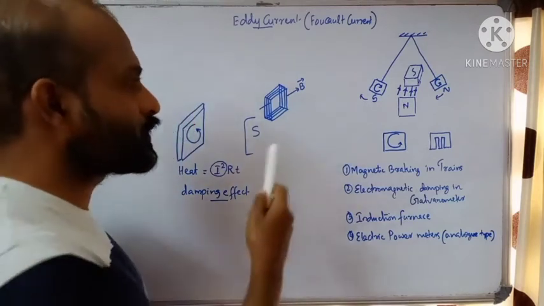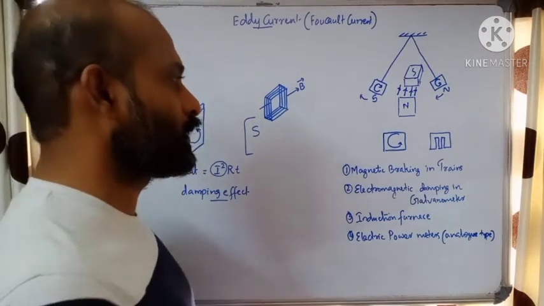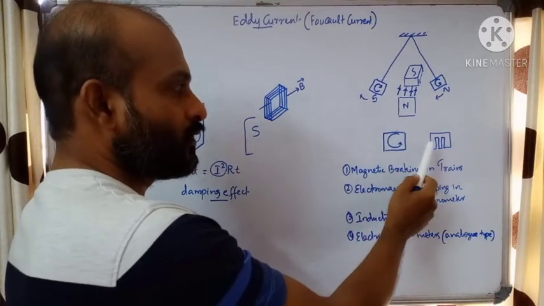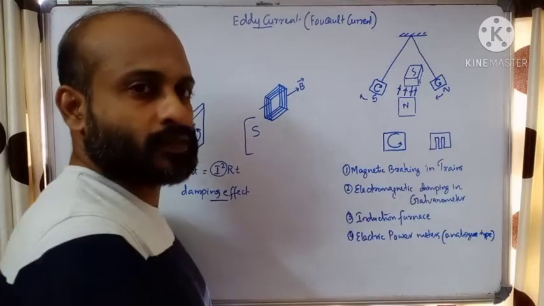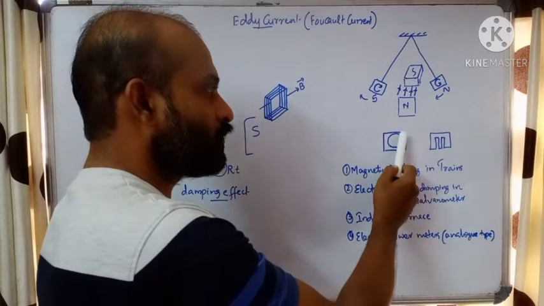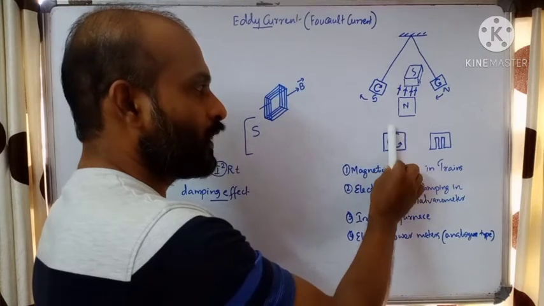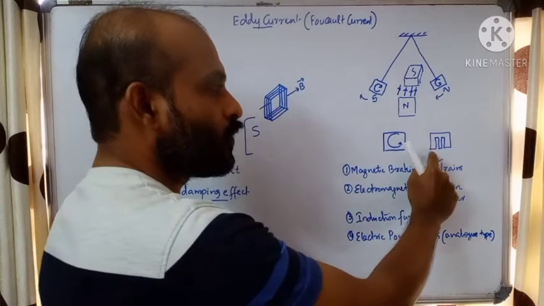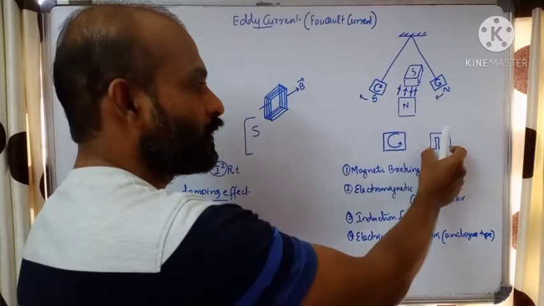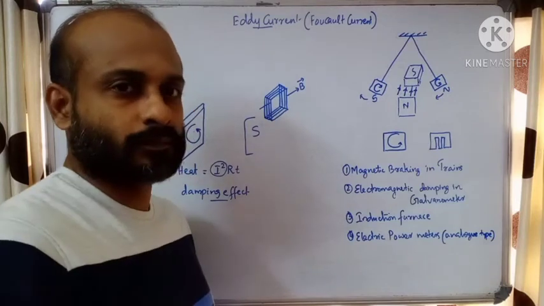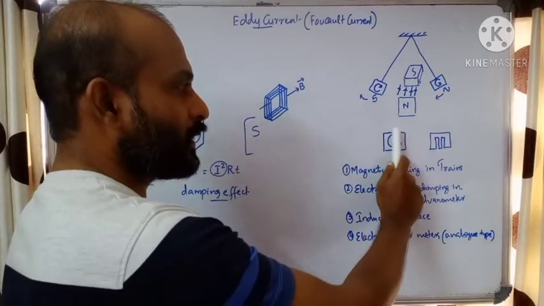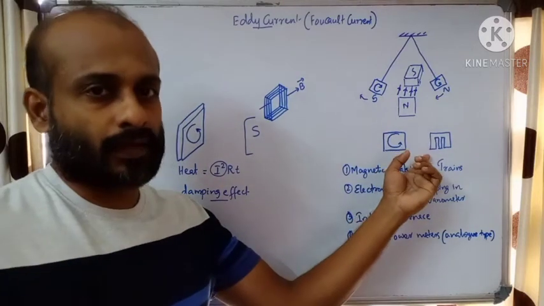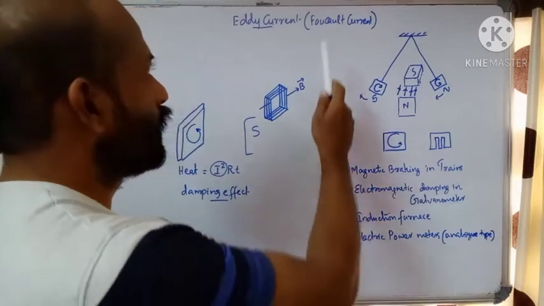Now, how can you reduce the eddy current? To reduce the eddy current, the possible method is this: see, if this is a wide metal piece, we split it into small pieces like this. It requires a large area for the continuous flow of current. When you reduce the area, we can break the continuous flow of current. So we make small slots. We reduce the area thereby, making small slots. In this manner, if you make the metal piece into small slots, we can reduce the eddy current.